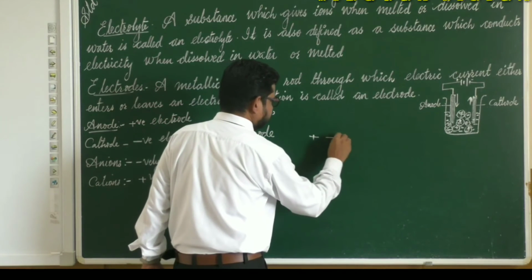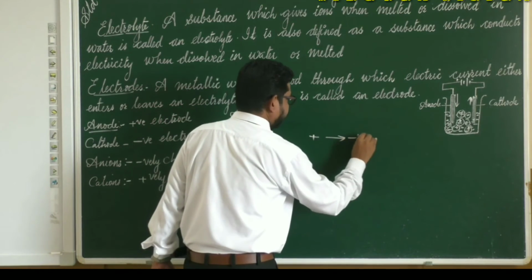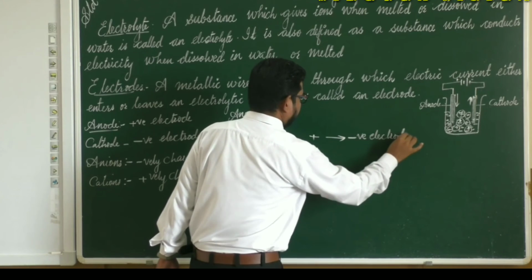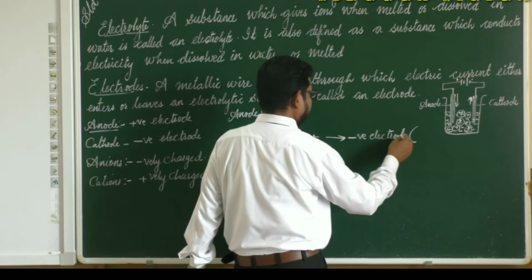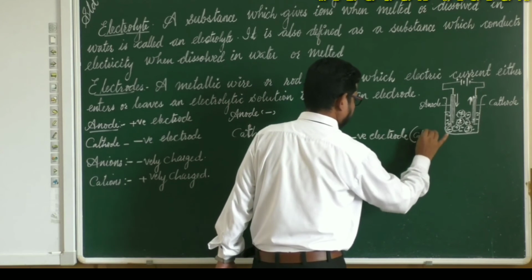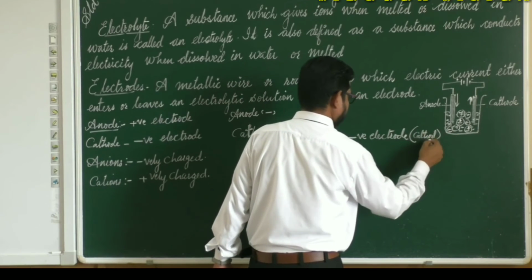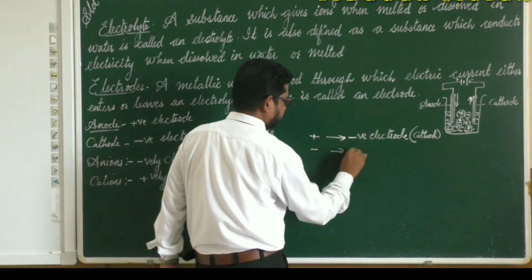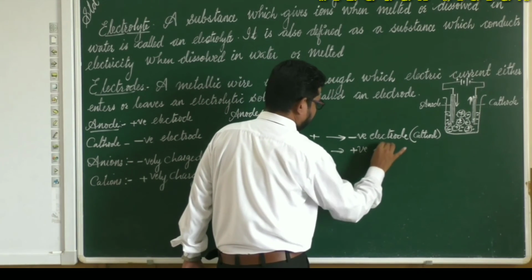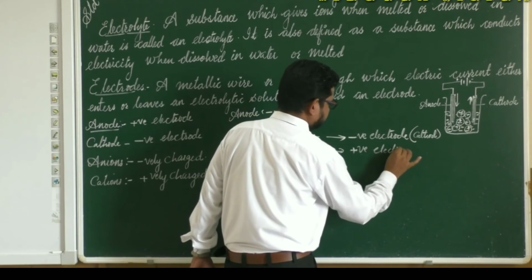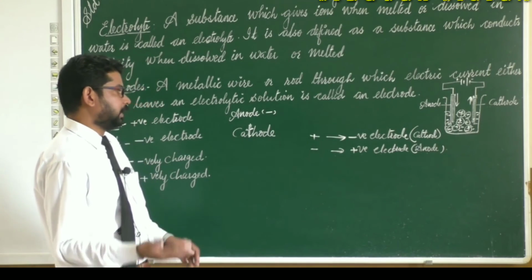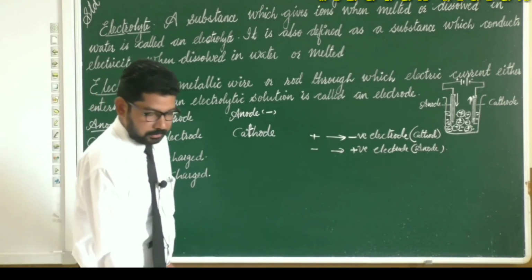So all the positively charged particles move to the negative electrode. We know the negative electrode is cathode. And negatively charged particles move to the positive electrode, and that is known as anode. Anode is positively charged and cathode is negatively charged.